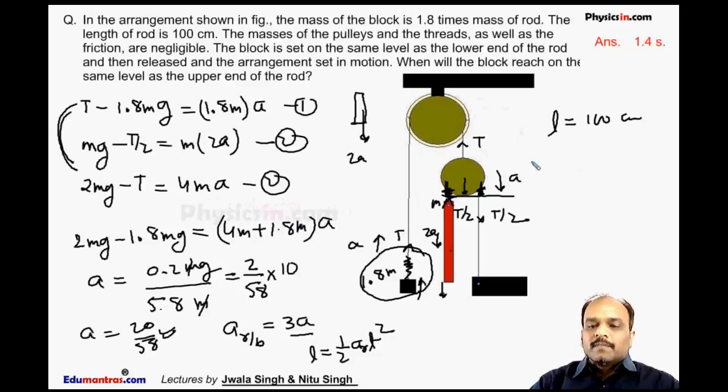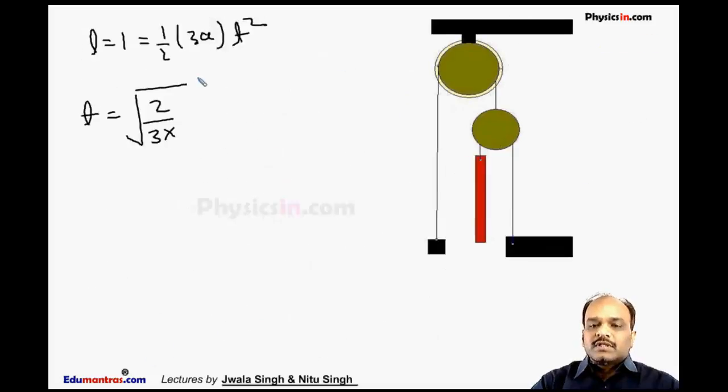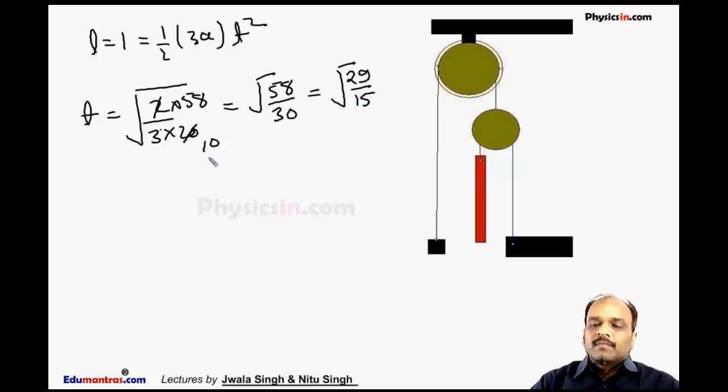Here a is 20 by 58, so I will substitute it here. It comes out to be root over 58 by 30, which is again equal to root over 29 by 15.